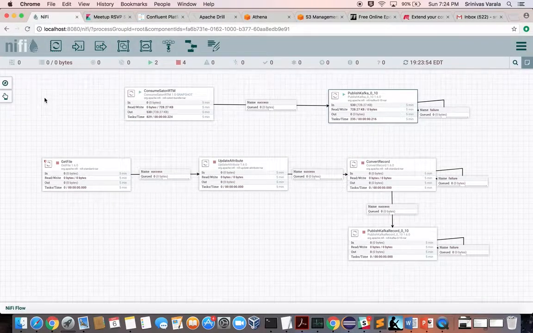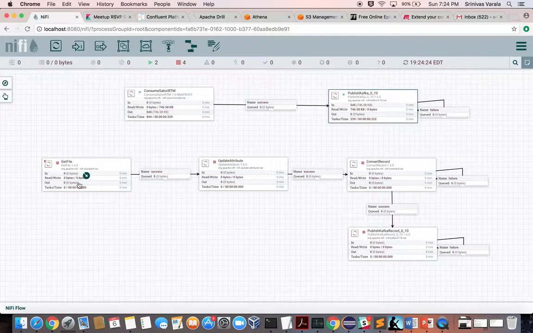This is my NiFi console. I have two streams. This is my real-time pipeline, reading data from Satori and ingesting into a Kafka topic. This is a one-time pipeline to load event category information, which is not available as part of the stream. I downloaded it from the Meetup site for all the different groups. So I have the reference data with the group ID and the category name, and I can join on the group ID with the real-time data to get the category information.